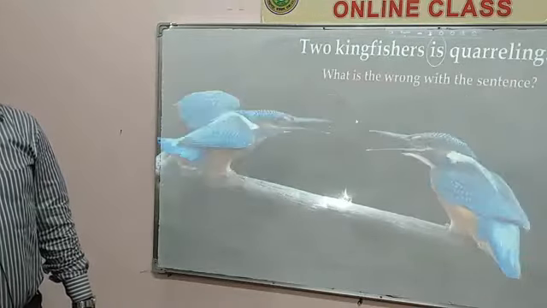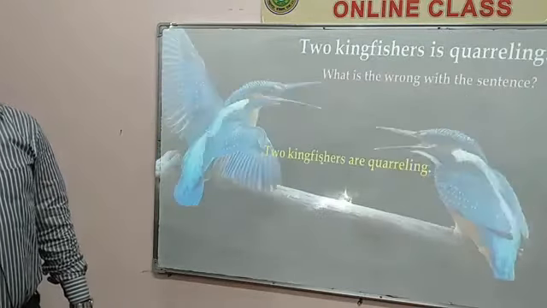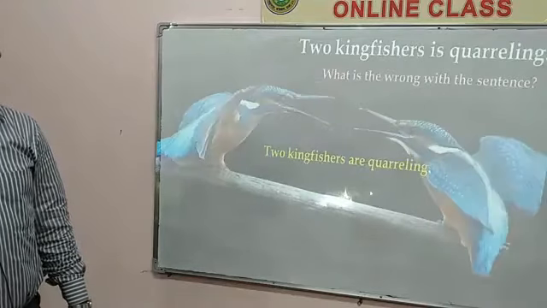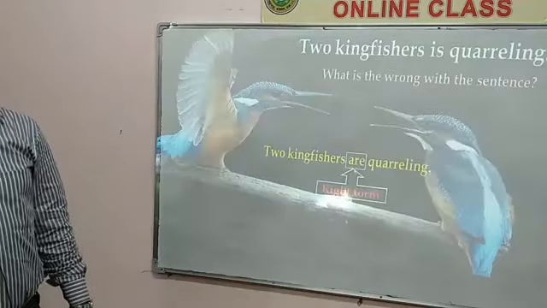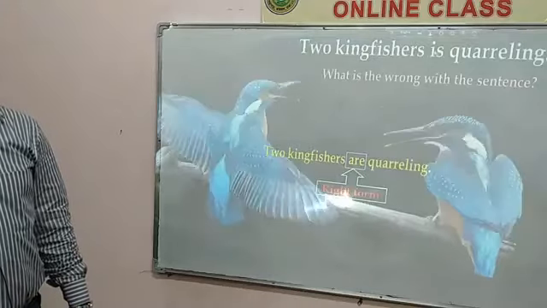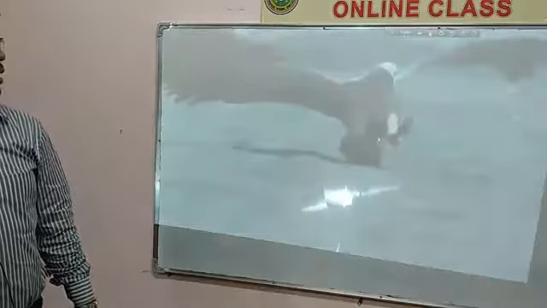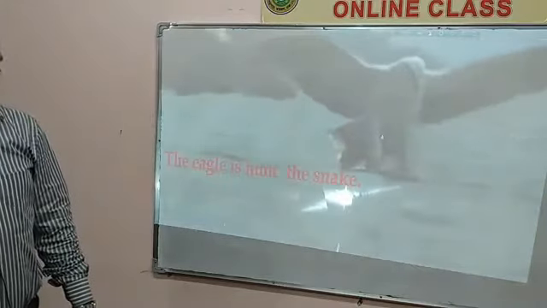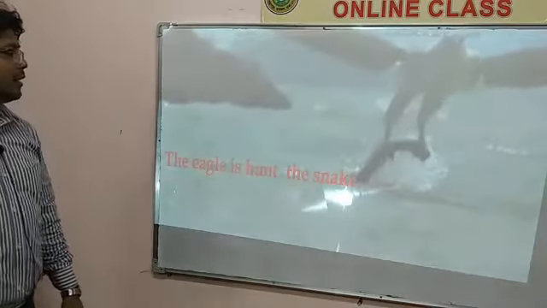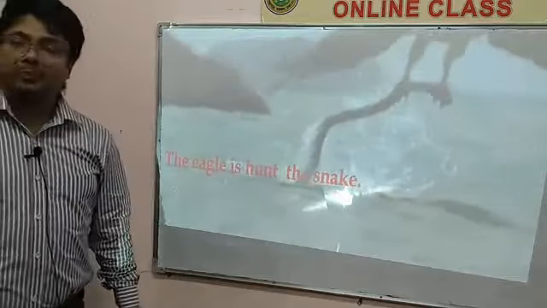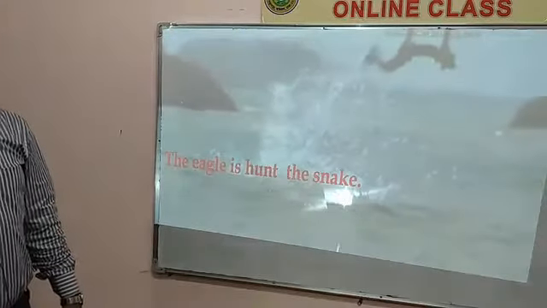Here the correct form is: two kingfishers are quarreling. It means here we have to use the right form of verb. We have to use are; is is not correct. Another picture: you see, the eagle is hunt the snake. Is there any mistake?